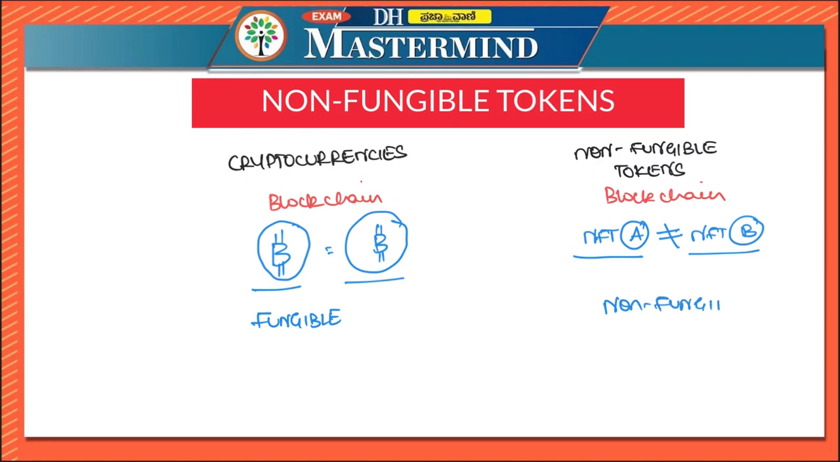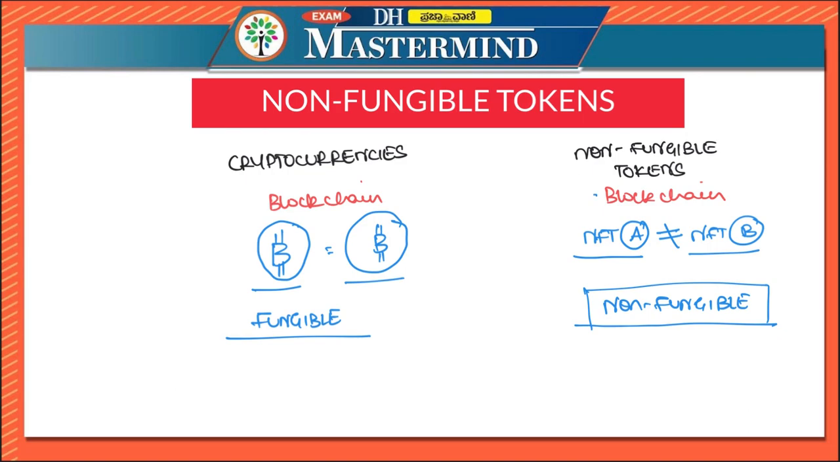So, cryptocurrencies can be traded since they are fungible. NFTs cannot be traded to equivalency. Fungible means they can be traded to equivalency. Non-fungible means they cannot be traded to equivalency. So these are the differences and similarities between cryptocurrencies and non-fungible tokens. Cryptocurrencies and non-fungible tokens are built on blockchain technology. Please remember this. So NFTs exist on a blockchain.